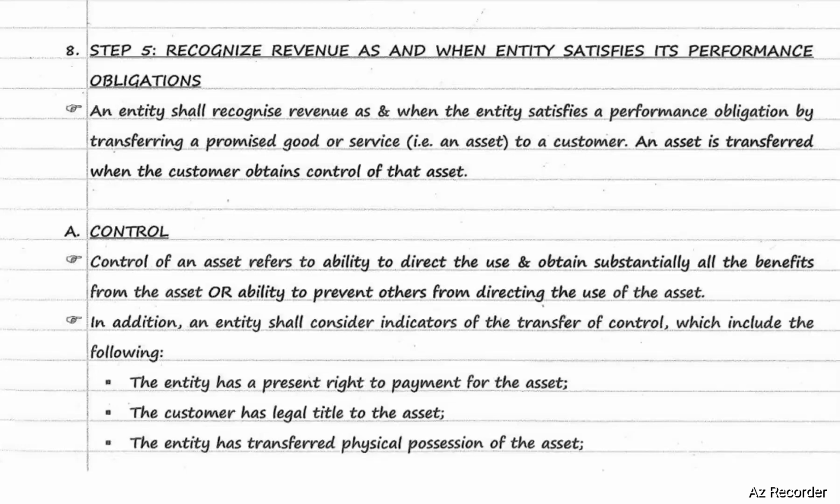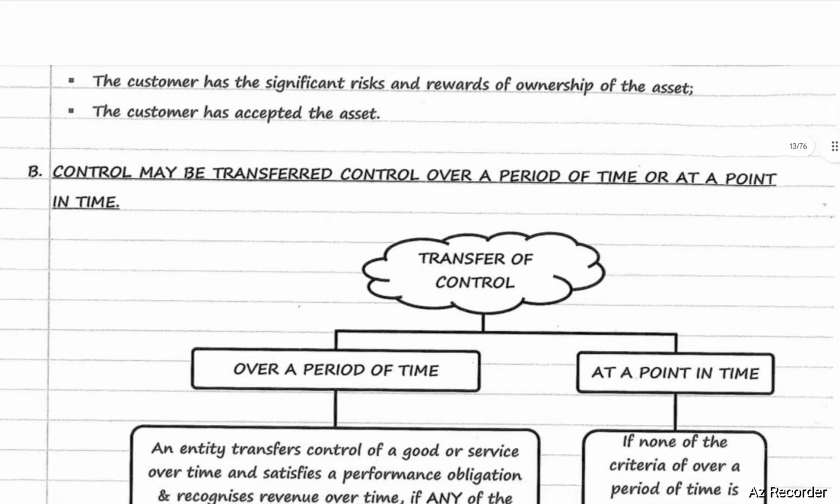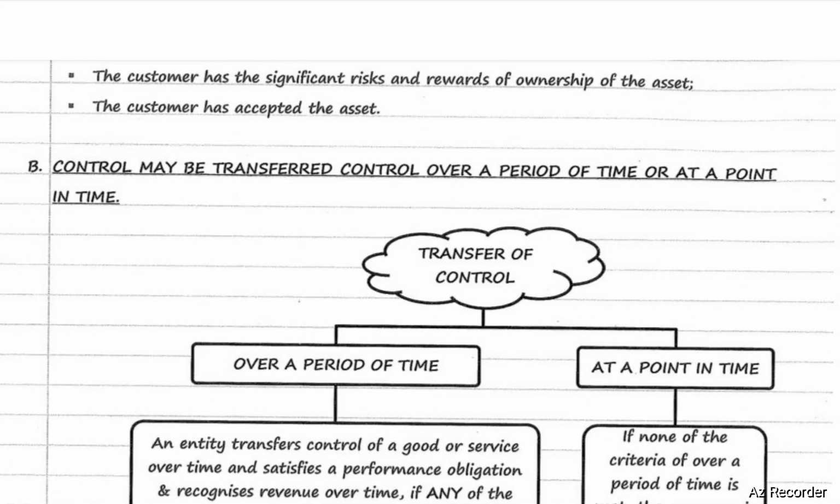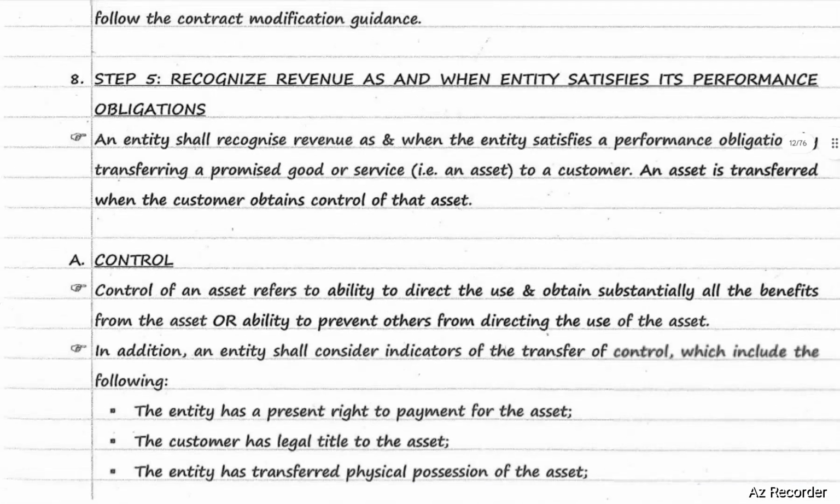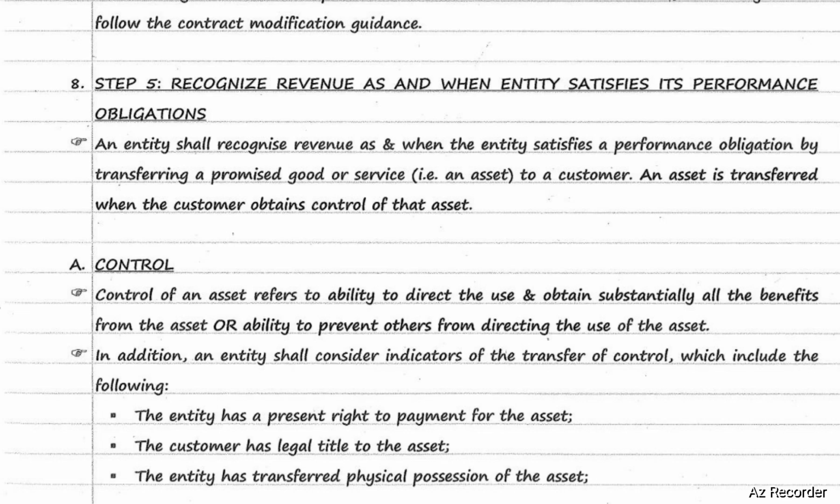In addition, an entity shall consider indicators of the transfer of control, which include the following. Following are the indicators for transfer of control. The entity has a present right to payment for the asset, and the customer has legal title to the asset. The entity has transferred physical possession of the asset, and the customer has the significant risks and rewards of ownership of the asset, and the customer has accepted the asset. That means here transfer will take place. Along with transfer, legal title and control should be transferred by the entity to the customer, and the customer should accept it. If all the indicators are satisfied, then revenue will be recognized.